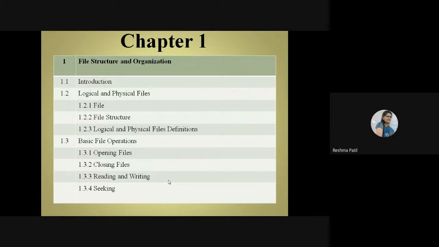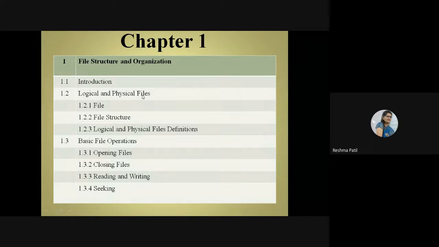Yes, yesterday we started this chapter, file structure and organization. In this we saw the introduction of file organization, how we are going to store data into our secondary storage media. That is file organization. Then we saw logical and physical file. What is logical and physical file?